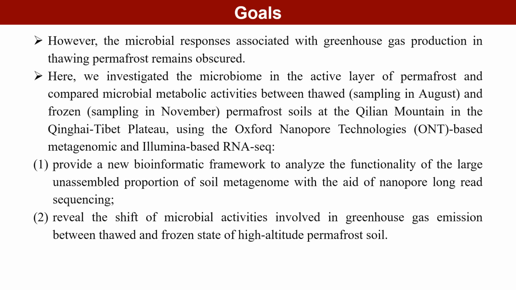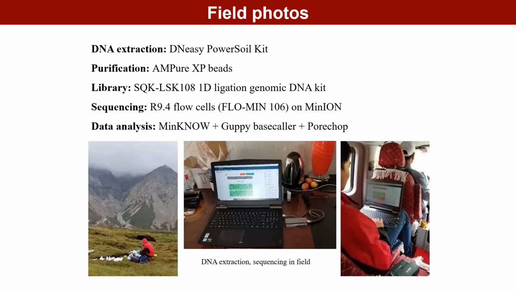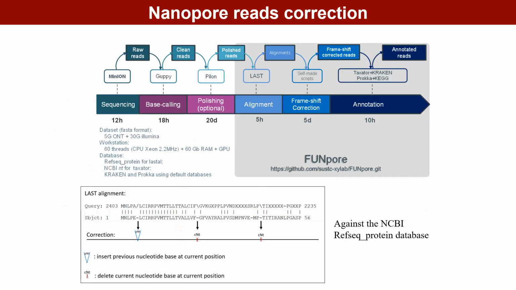Here, we investigated the microbiome in the active layer of permafrost at the Qilian Mountain in the Tibetan Plateau, using ONT-based metagenomics and Illumina-based RNA-seq to answer these two questions. These are some field photos. Here we introduce the FUNPOR pipeline, a long-read correction and annotation framework to correct the distinguishable frame shift errors on nanopore reads and address the large data loss caused by metagenomic assembly.